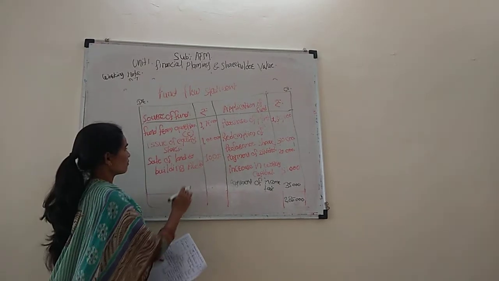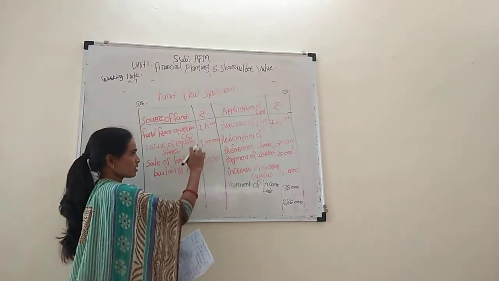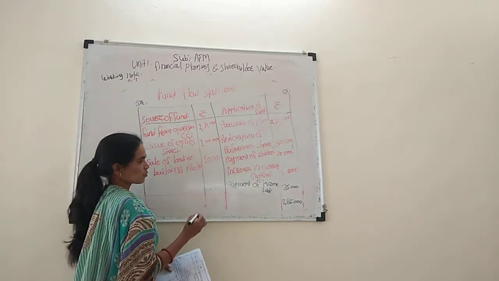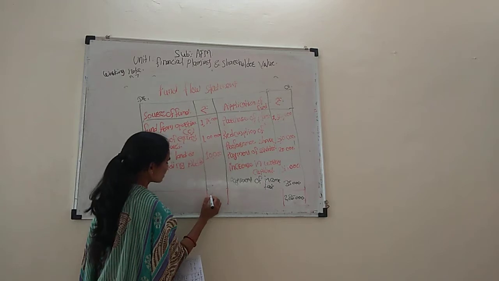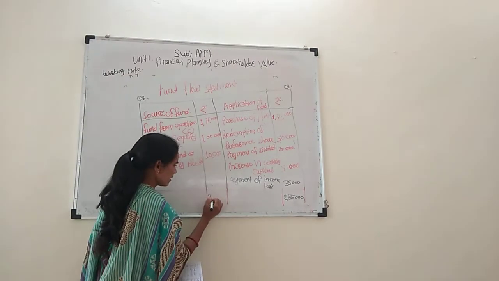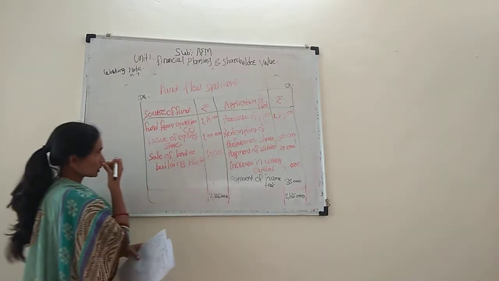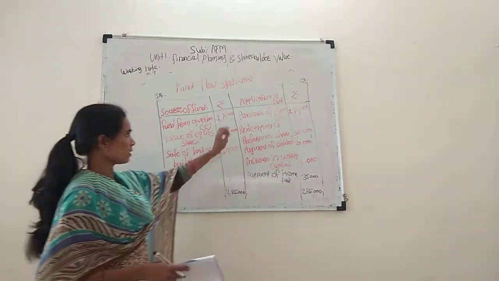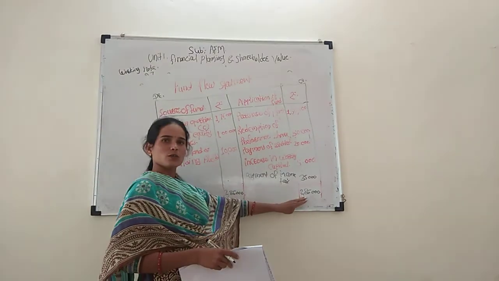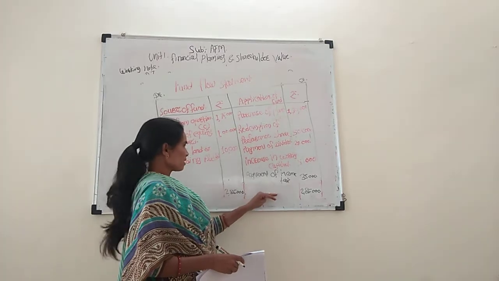And this side, the total is 1,76,000 plus 1 lakh, which is 2,76,000, plus 10,000 is equal to 2,86,000. This is the source of fund side total, 2,86,000. So the total source of fund is 2,86,000 and the applications of fund total is 2,86,000. The total is correct, so the problem is correct.